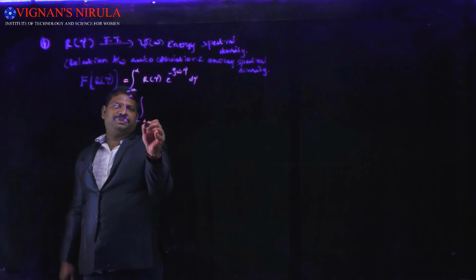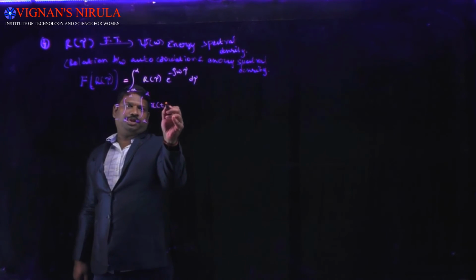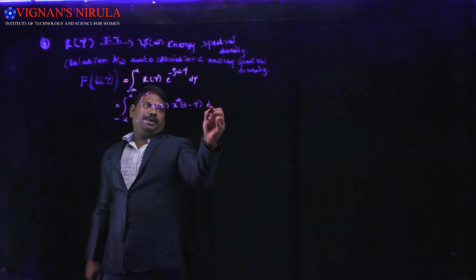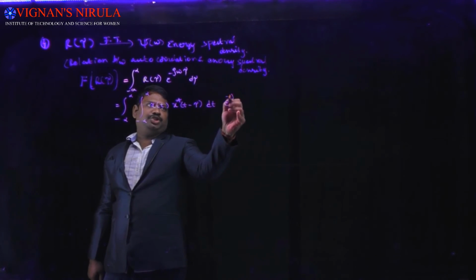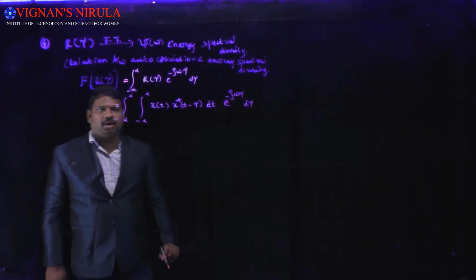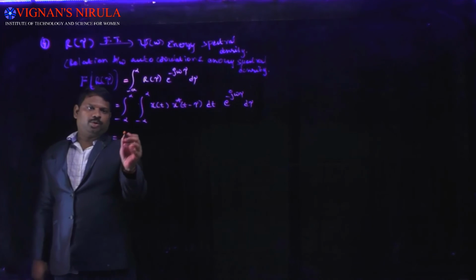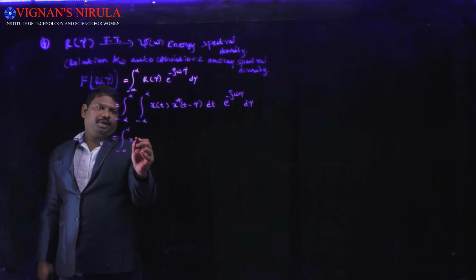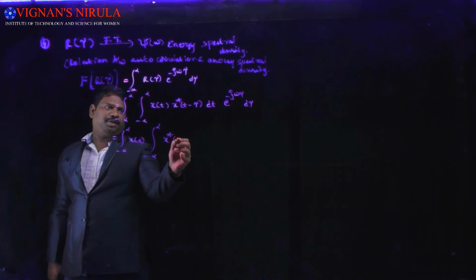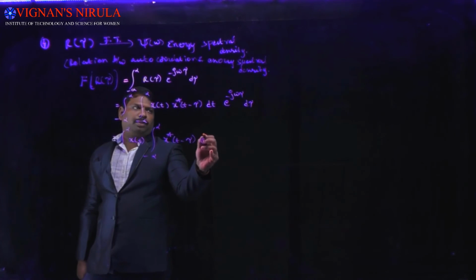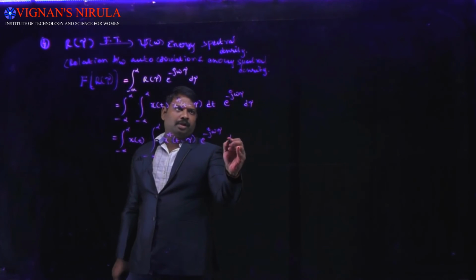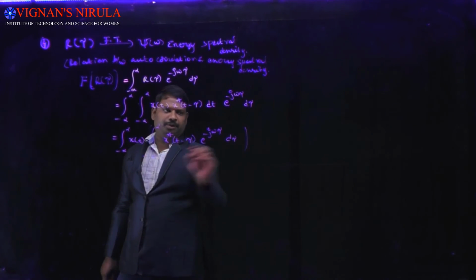That is the integral from minus infinity to infinity of x of t, x star of t minus tau, dt, e power minus j omega tau d tau. This is the definition or the formula for the autocorrelation. Then it is equal to the integral from minus infinity to infinity of x of t, then the integral from minus infinity to infinity of x star of t minus tau e power minus j omega tau d tau, lastly with respect to dt.